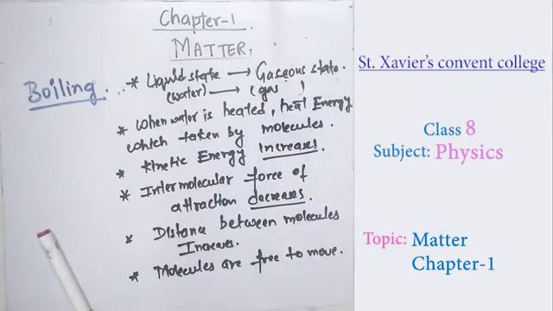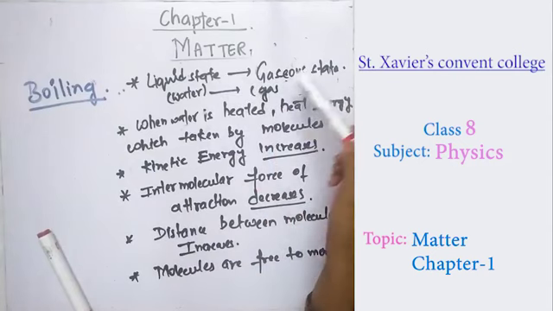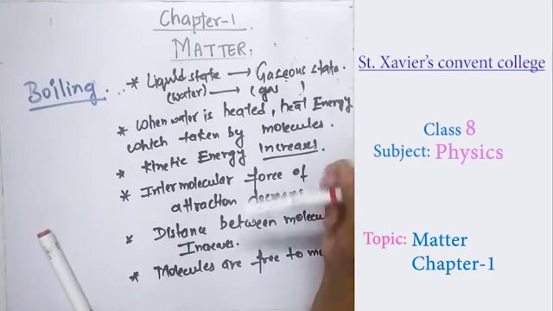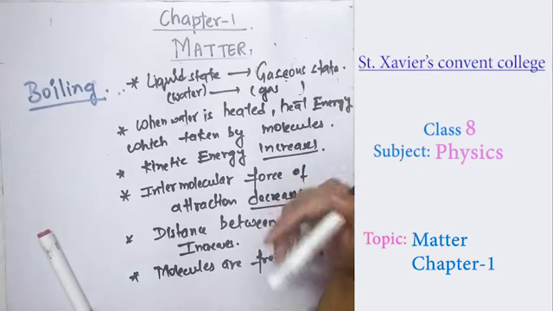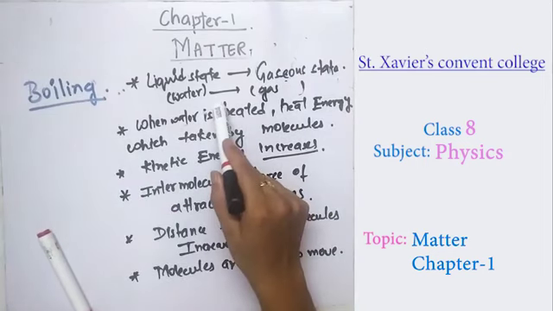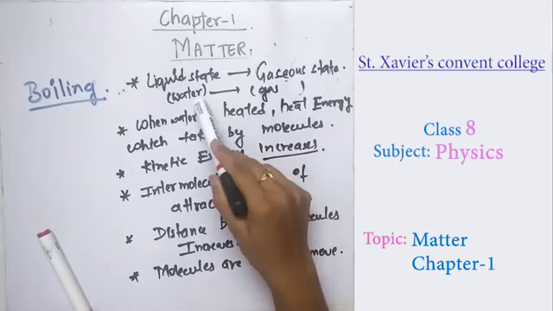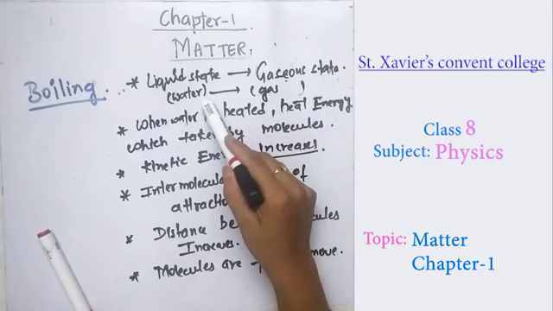Now we move to the next topic, that is the boiling point or boiling. Boiling is a process in which the liquid state changes into the gaseous state. I haven't written it down again, I just rub out the main points, the main criteria, and proceed in the same way. So boiling is a process in which the liquid state changes into the gaseous state. We can discuss it over water, and water changes into the gaseous form.